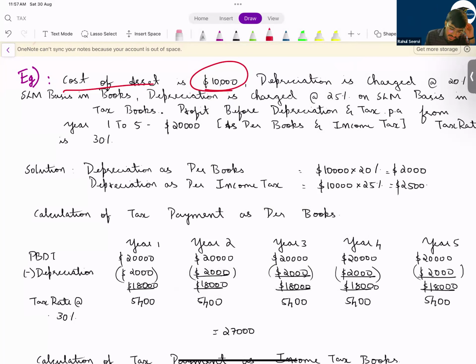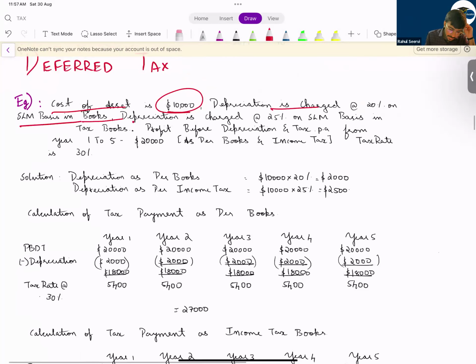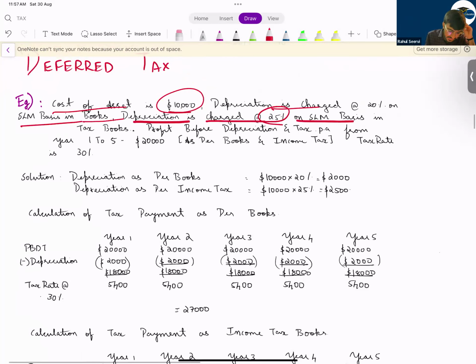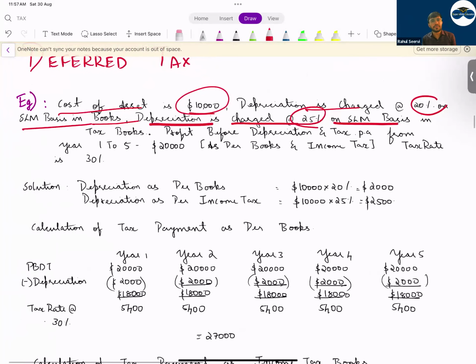So see here now, cost of an asset is 10,000. Depreciation is charged at 20% on SLM in the accounting books. Depreciation is charged at 25% on SLM in the tax book. In your accounting books we follow 20% and in the tax books we follow 25%. Understand what deferred tax is: deferred tax is a difference because of the accounting rules and the tax rules. So profit before depreciation and taxation per annum from year 1 to 5 is 20,000. So this is a profit before considering what? Depreciation as per income tax as well as your accounting books.